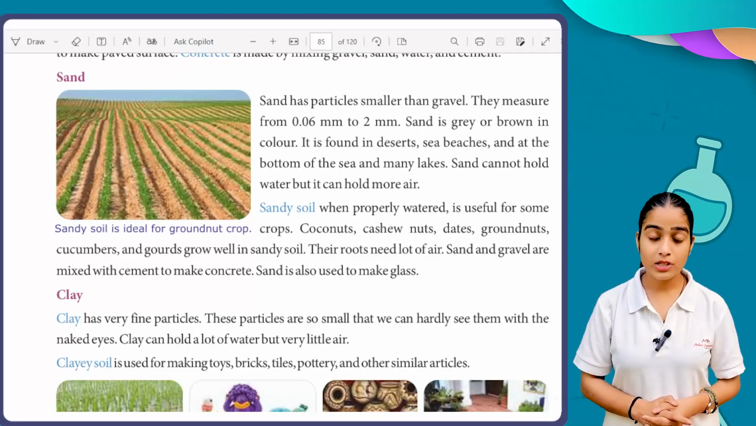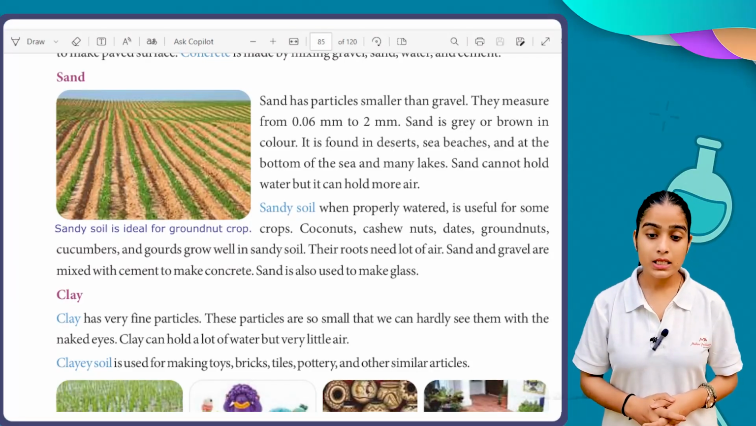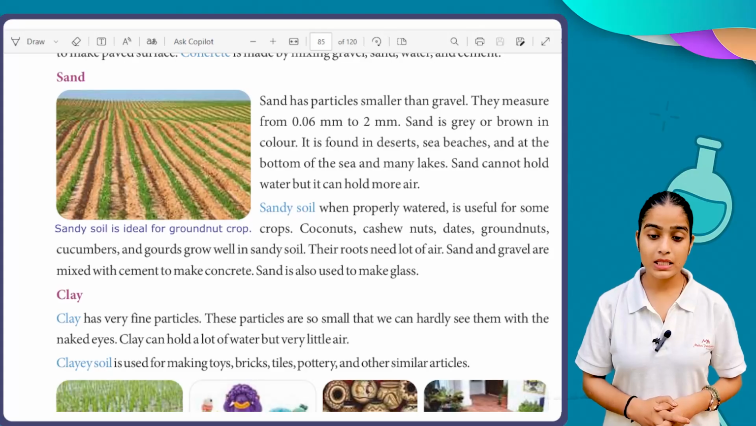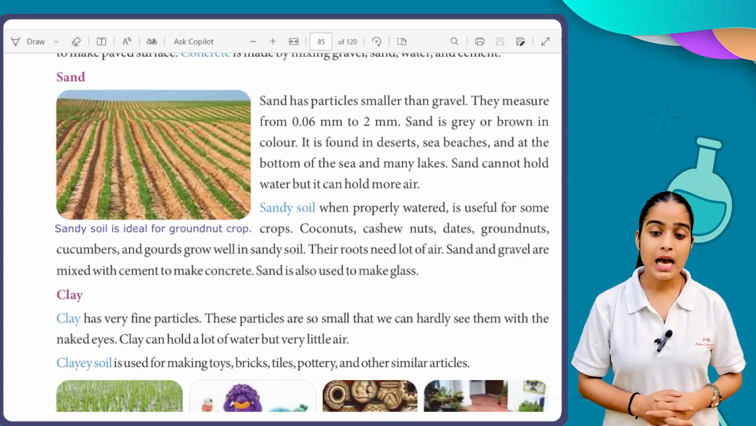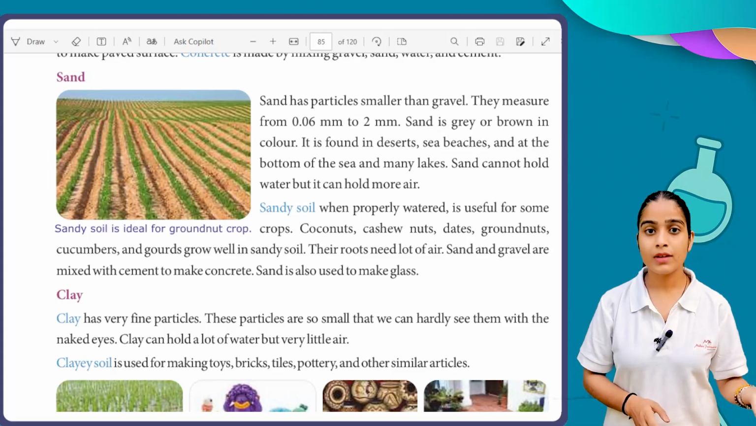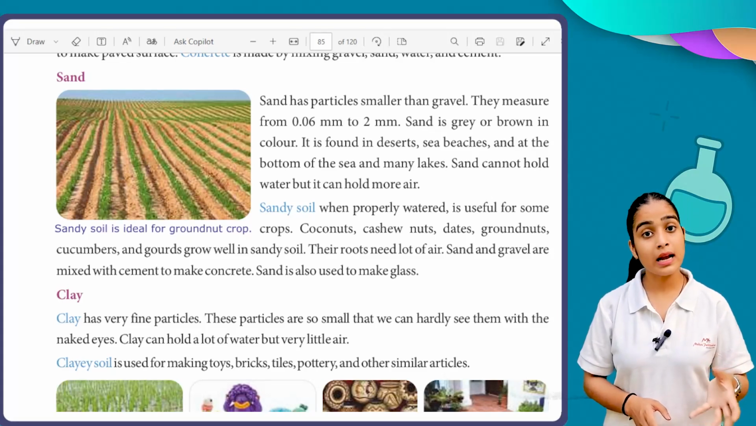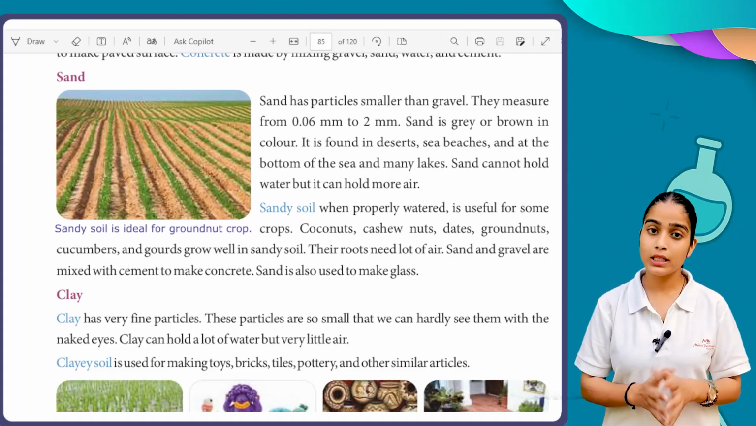So what colors do we have? Brown and gray. It is found in deserts, sea beaches, and at the bottom of the sea and many lakes. It is basically found beneath the lakes. Sand cannot hold water, but it can hold more air. Just as gravel cannot hold water, similarly sand also cannot hold water. It can hold only air.